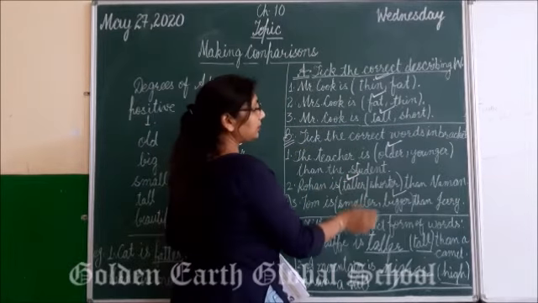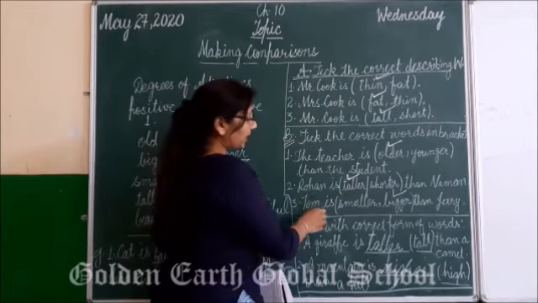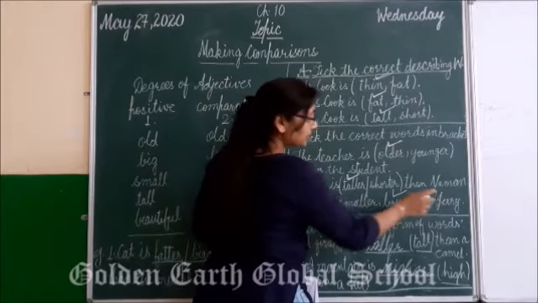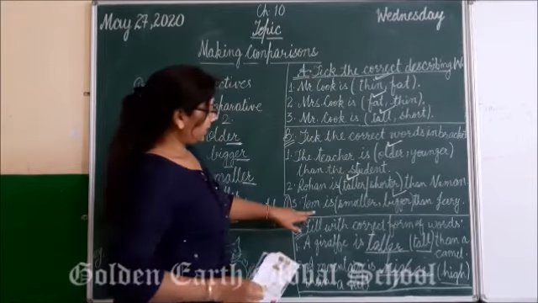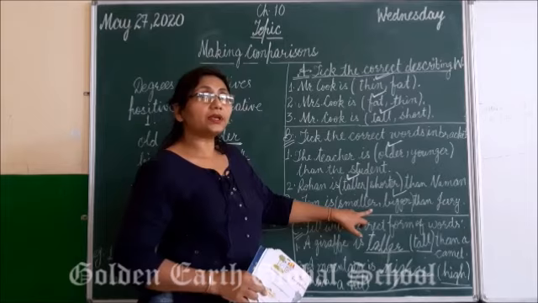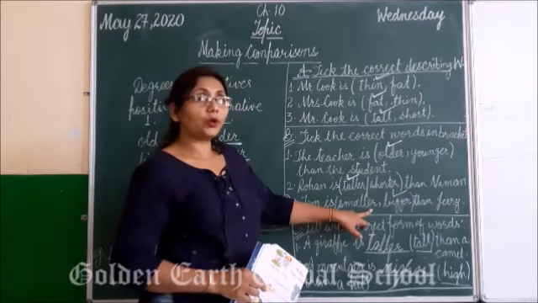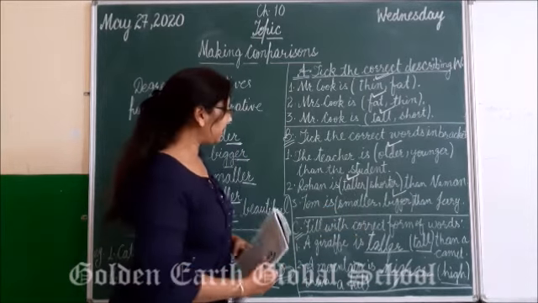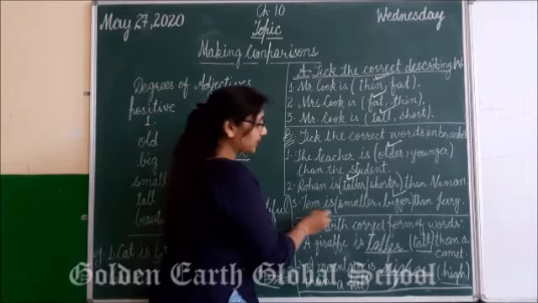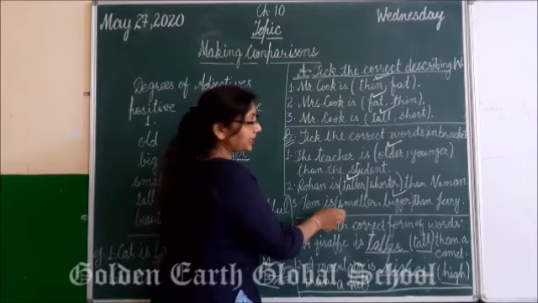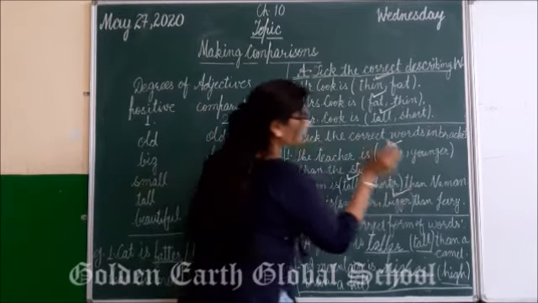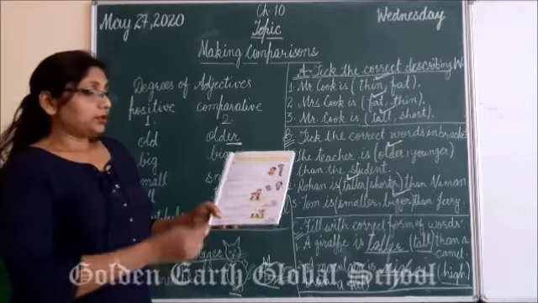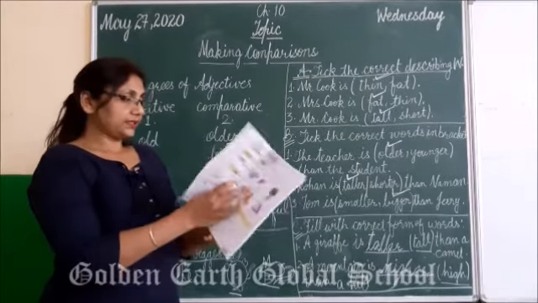Rohan is taller than Naman. Tom is dash than Jerry. So Tom and Jerry is a cartoon series and all the kids are very much fond of them. You know Tom is the name of a dog and he is bigger. And solve all the exercises.